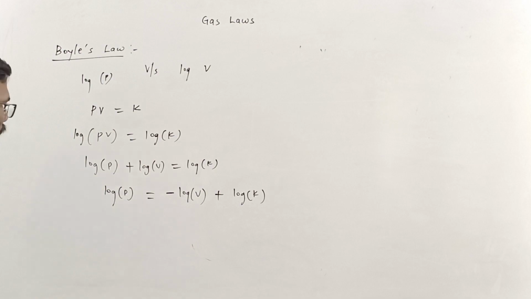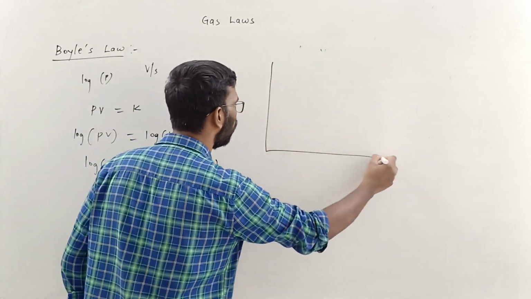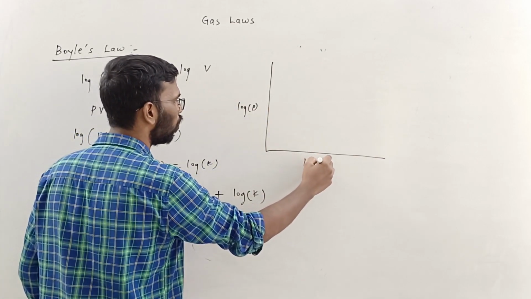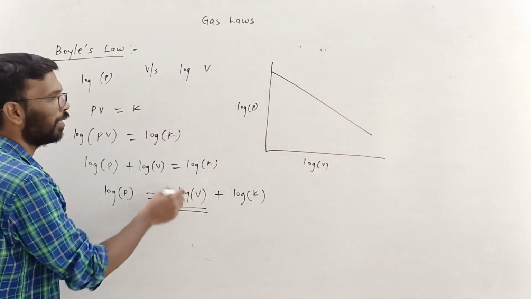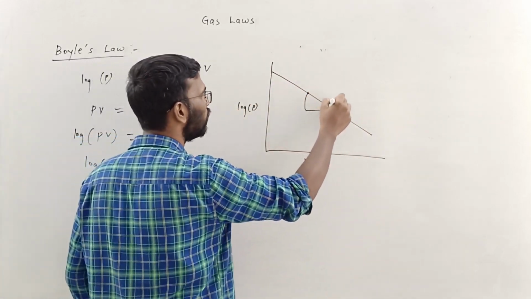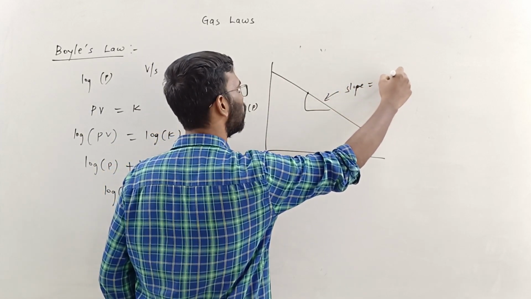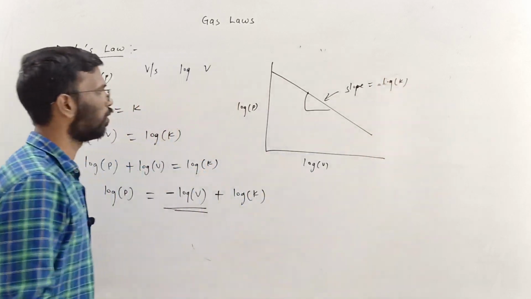So the graph will be negative over here. If you want to plot a graph of log of P versus log of V, the graph should fall this way, minus log of V, and the slope of the graph will be equal to minus log of K, right?